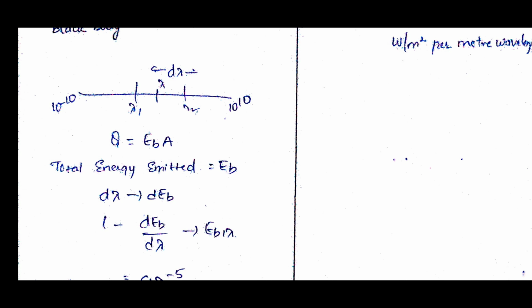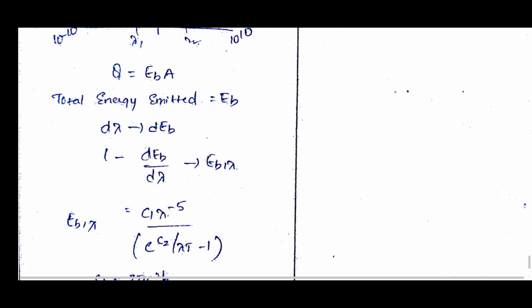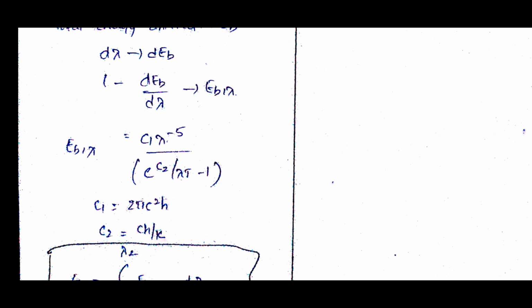If it is for 1, we can write dE by d lambda, and we call it the spectral emissive power. That formula is C1 into lambda power minus 5 by e power C2 by lambda T minus 1, where C1 equals 2 pi c square h, C2 equals ch by k. We need not derive all these things, we can take it like that.